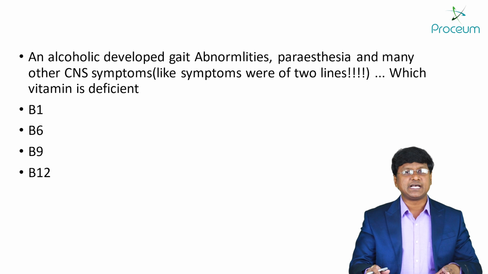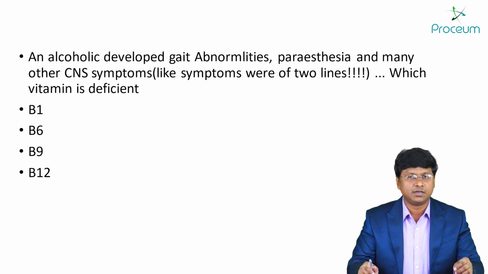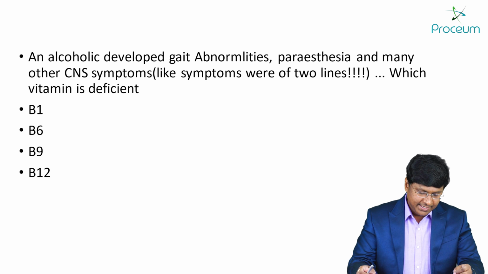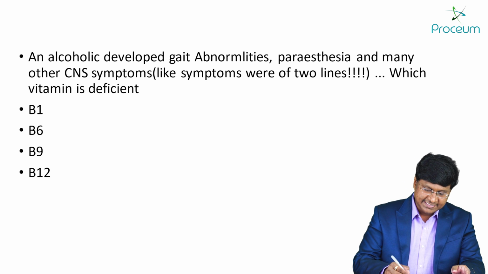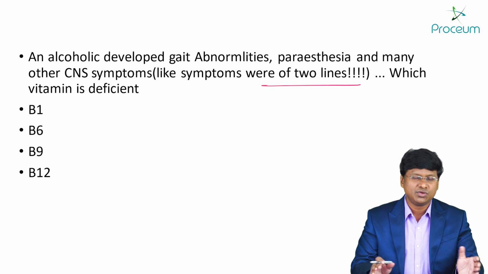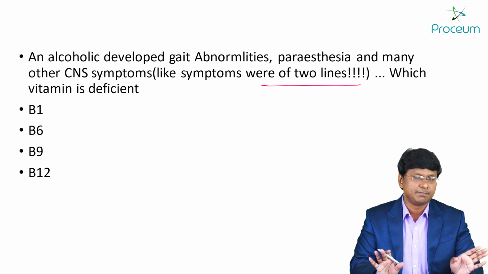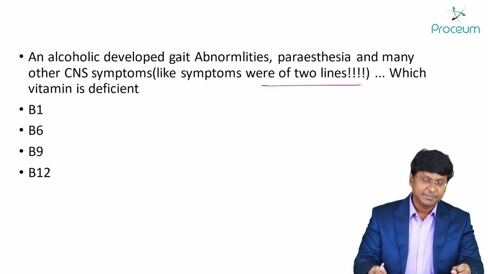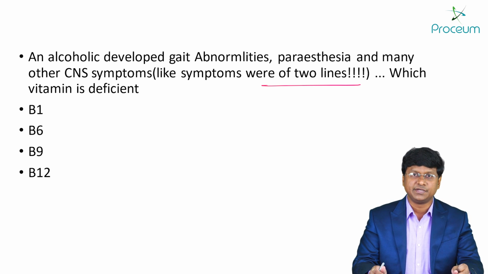Yes. So this was the other recall, but the recall of all the CNS symptoms was not there in the question. An alcoholic developed gait abnormalities, paresthesia, and many of the other CNS symptoms. So the symptoms were of 2 lines. That was the recall by the students. And can you recall? No, sir, I can recall only these many manifestations. Okay. Which vitamin is deficient in the individual?